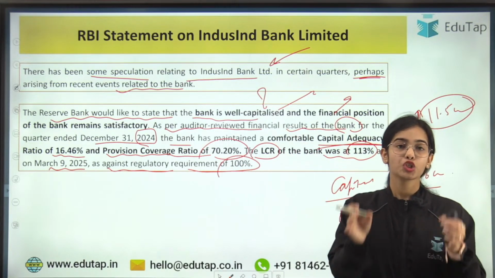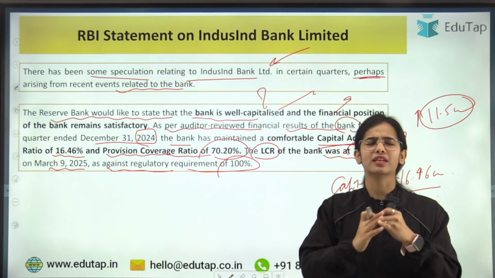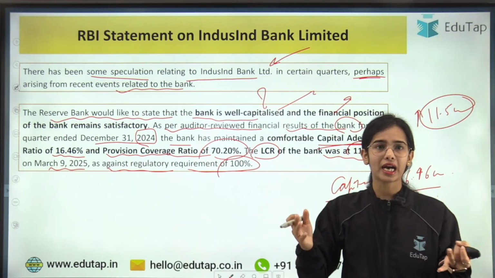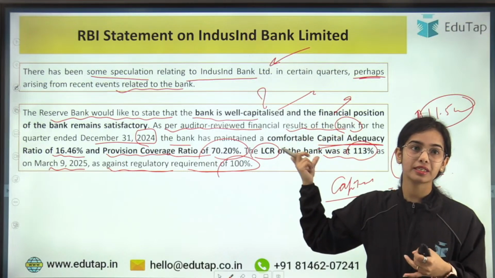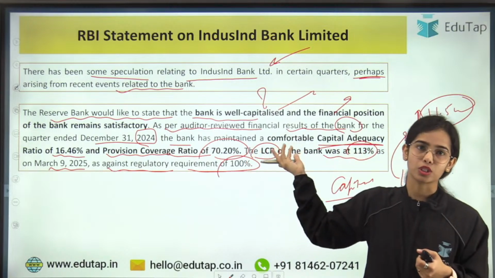of 100%. So IndusInd Bank is well capitalized, that means it has a capital adequacy ratio that is enough, that is very high. The financial position of IndusInd Bank is very strong because the provision coverage ratio is quite high and the LCR is also quite high.